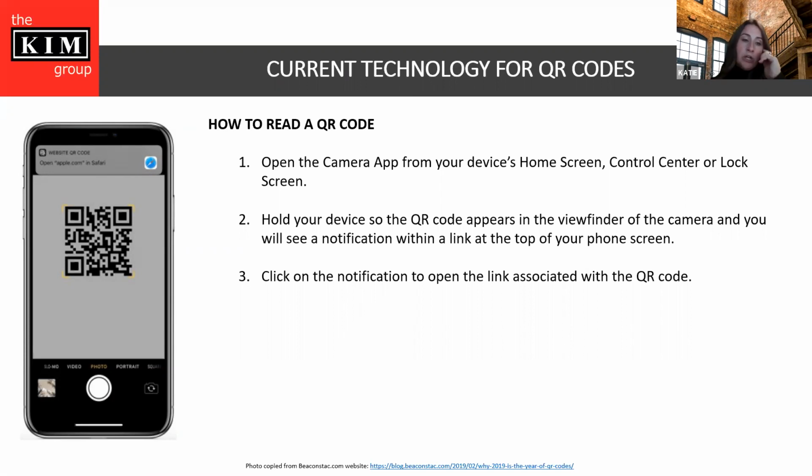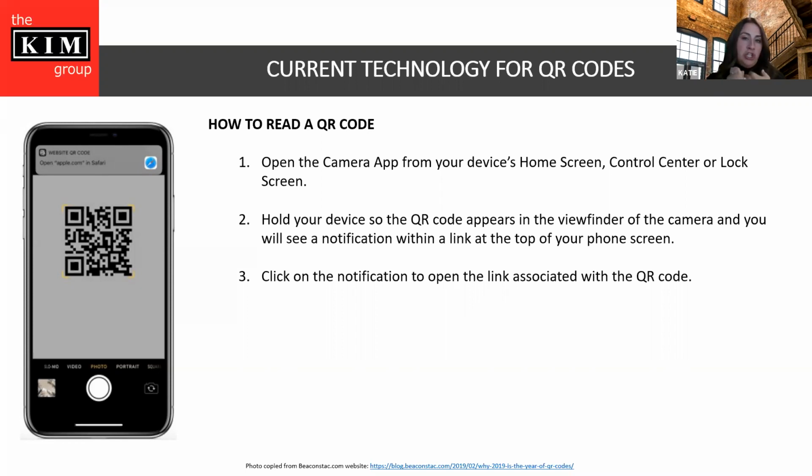And you'll see here, on this image, a little pop-up that says open whatever it is in Safari or in whatever your web browser is on your phone. And it's literally that easy. You don't even have to take the picture. You literally just open the camera, scan it over, and it pops up. So it's really user friendly.